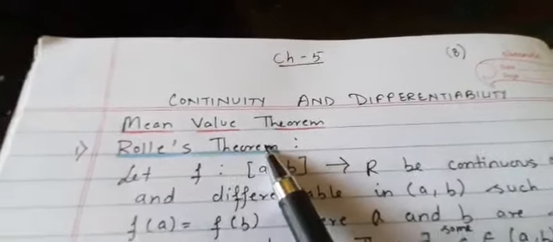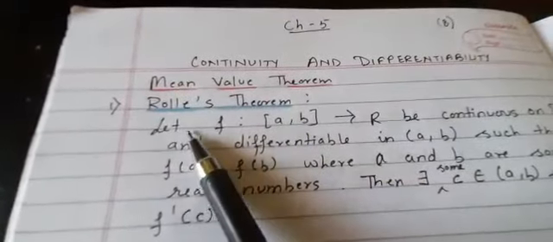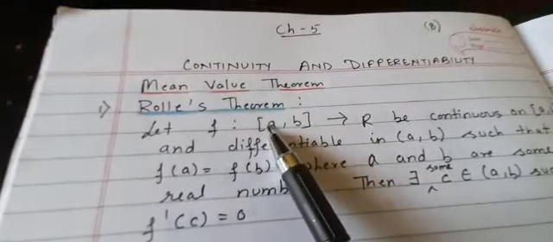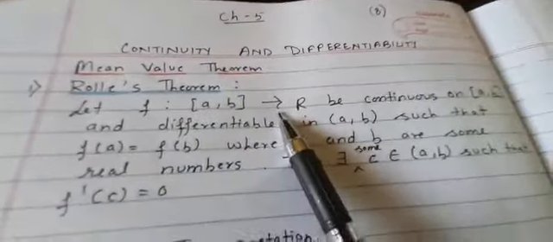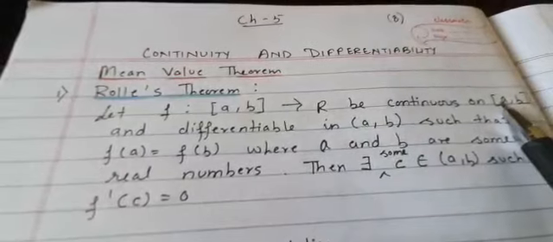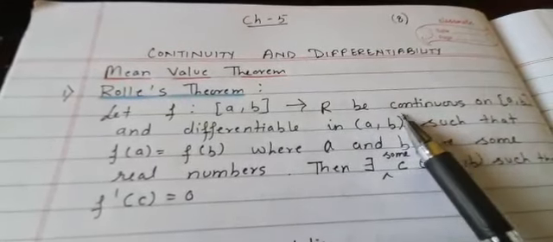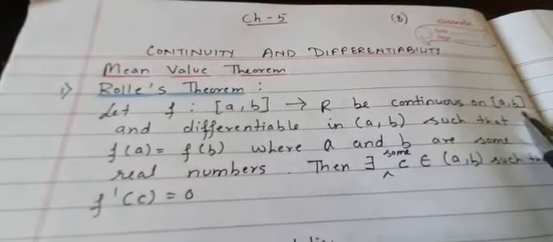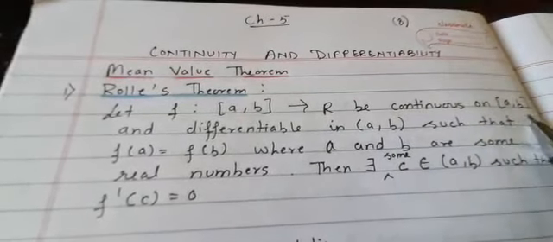So what does this mean? Please see it very carefully. Let f be a function from the closed interval [a, b] to the set of real numbers. Let it be continuous on the closed interval [a, b]. This is my first condition of Rolle's theorem.